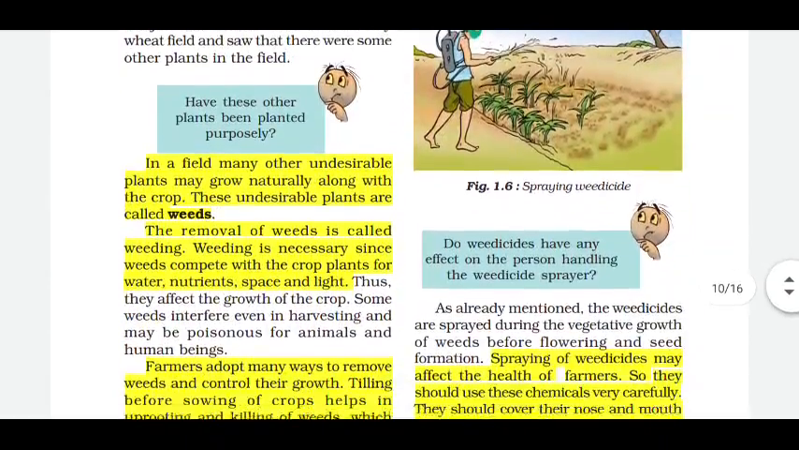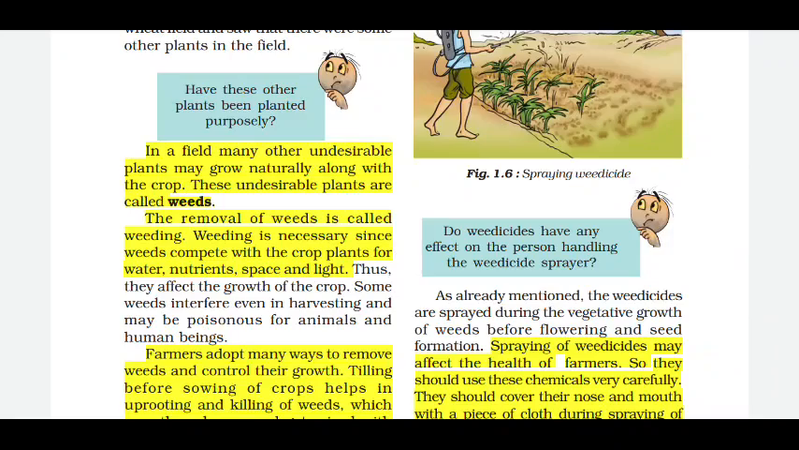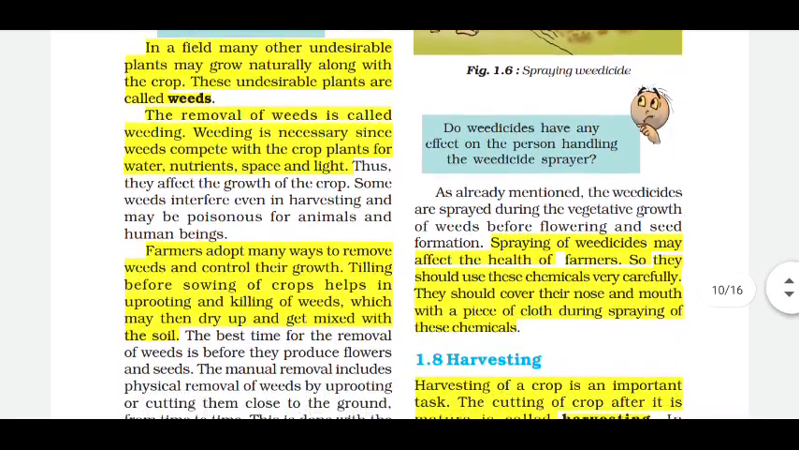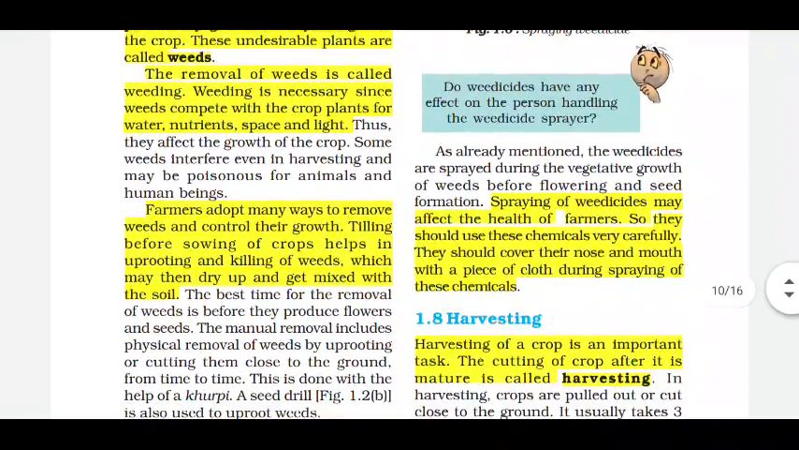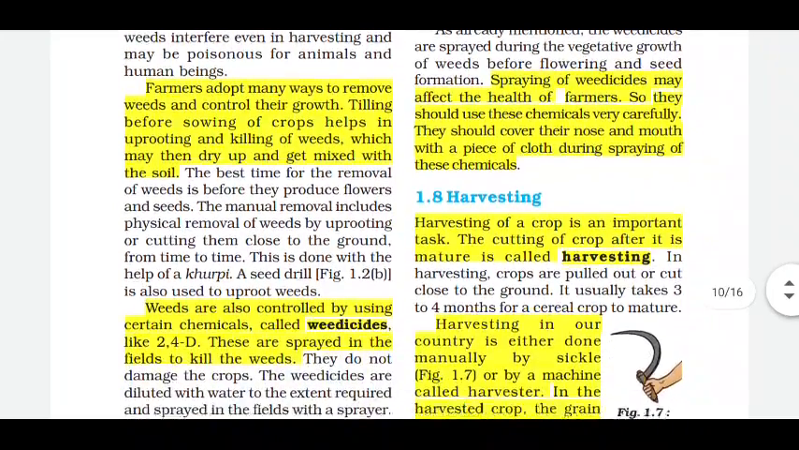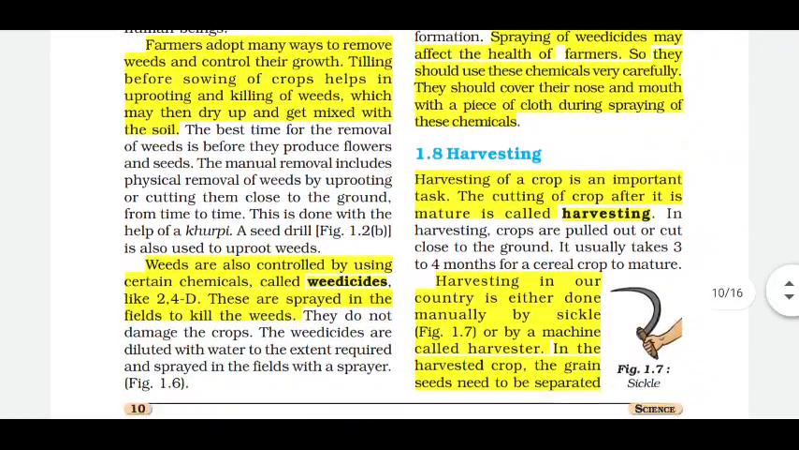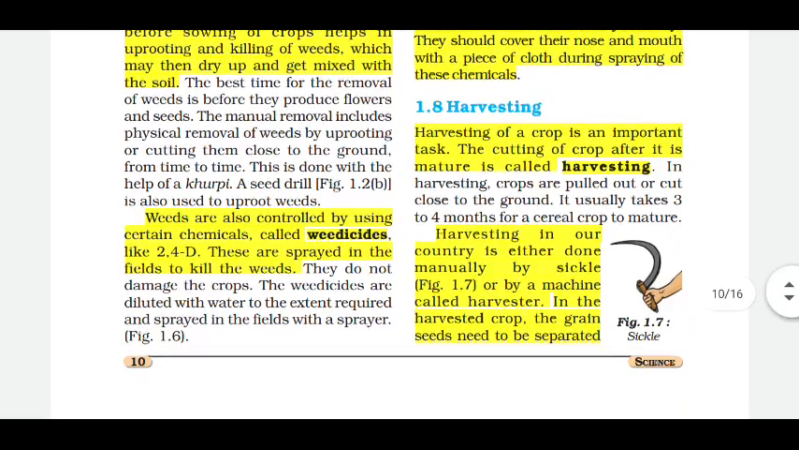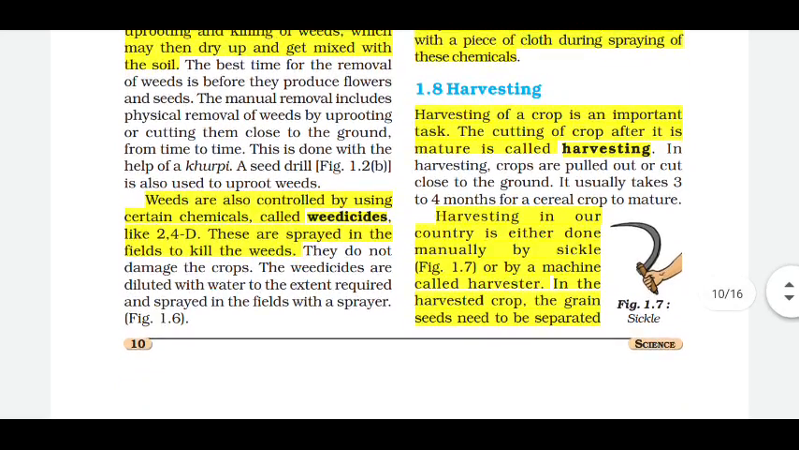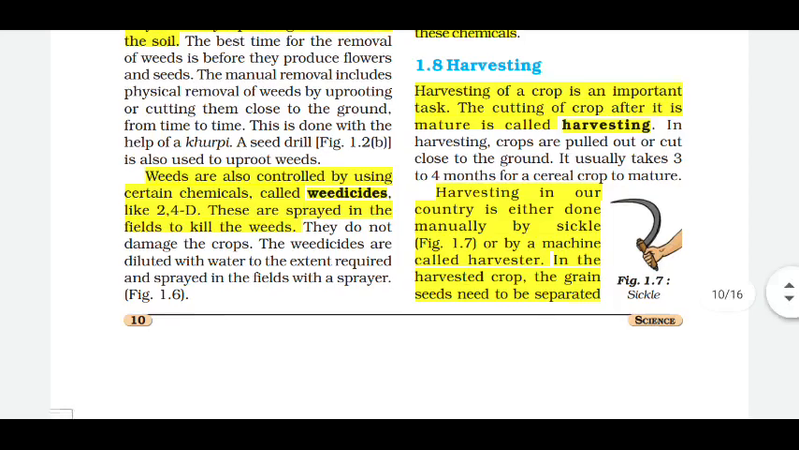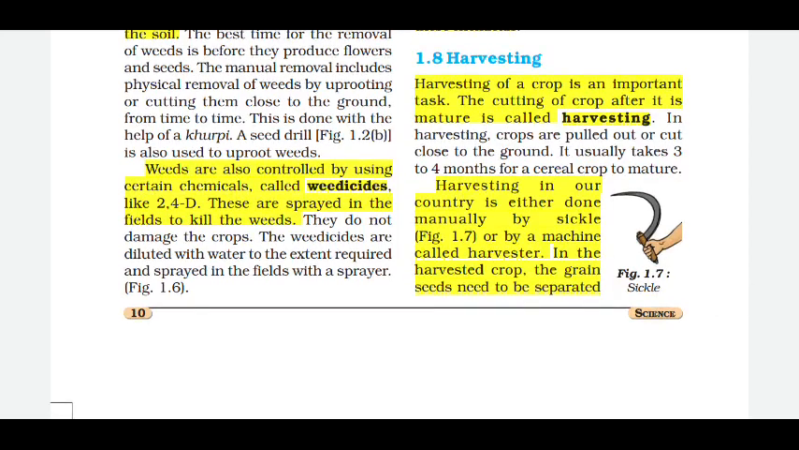Protection from weeds. In a field, many other unwanted plants may grow naturally along with the crop. These unwanted plants are called weeds. The removal of weeds is called weeding. It is very necessary. Farmers adopt many ways to remove weeds and control their growth. Tilling before sowing of crops helps in uprooting and killing of weeds, which may then dry up and get mixed with the soil. The best time for the removal of weeds is before they produce flowers and seeds.